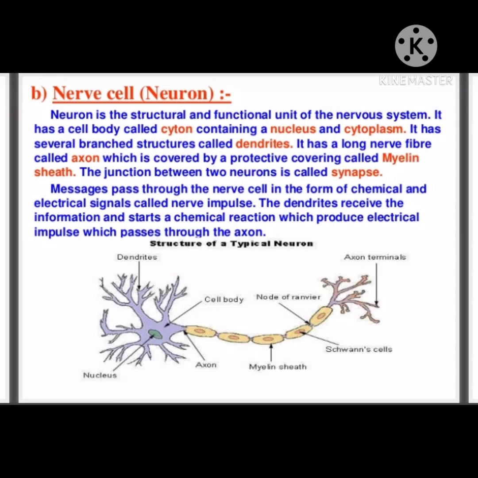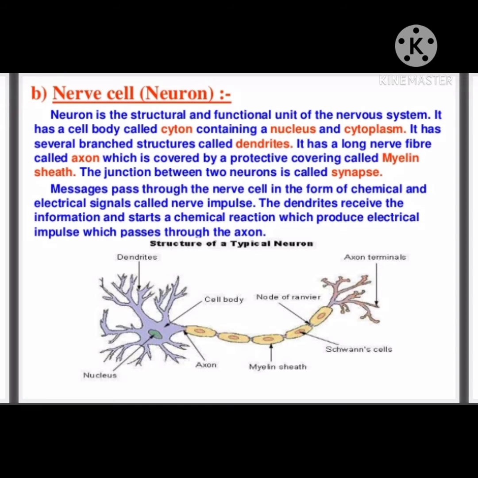The receptors means the neurons present in the sense organs. These are called receptors. In all our sense organs, we can see the receptors. These receptors can receive the external stimuli, and this stimuli is transmitted towards the central nervous system. This function is done by the sensory neurons.